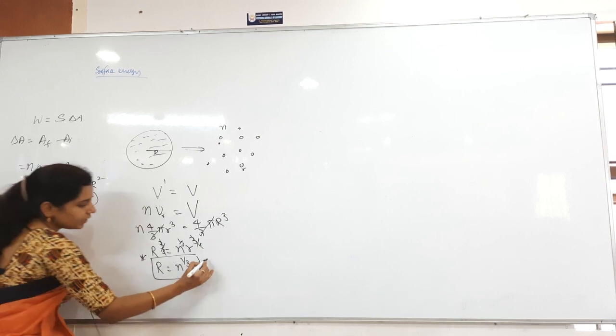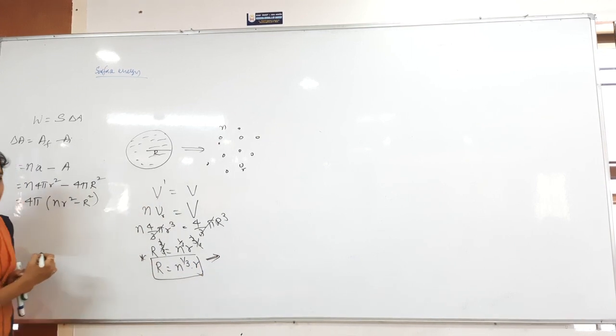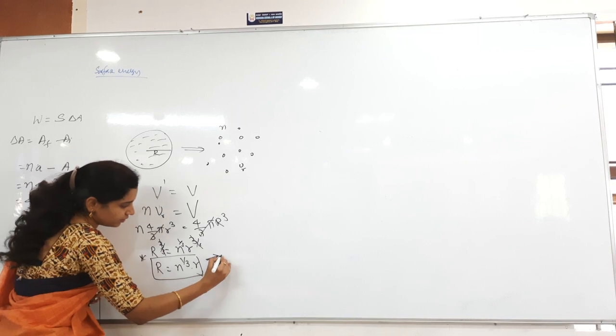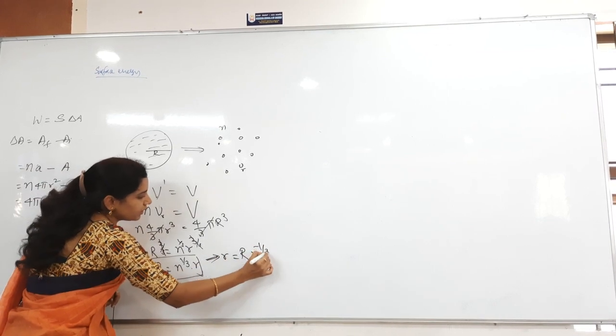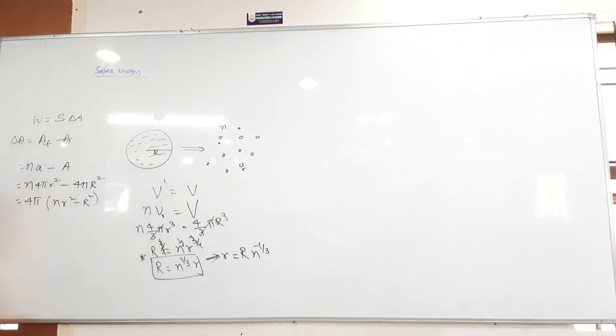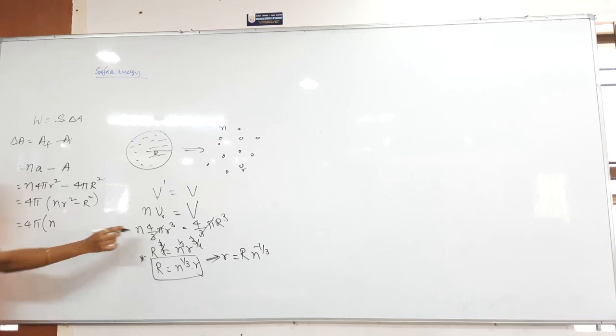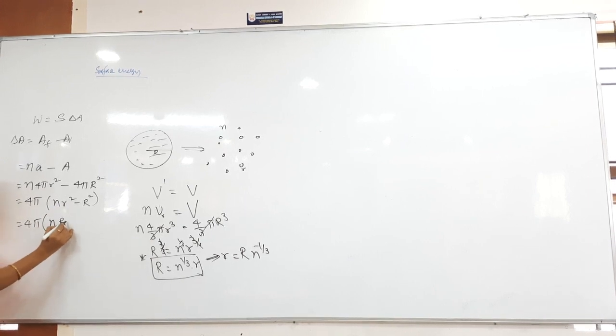So for that, here what can I write? Small r is equal to, from this relation, yes, very good, small r is equal to R into N power minus 1 by 3. Clear? Now here 4 pi into N into, in the place of small r what can I write, nothing but R into N power minus 1 by 3, whole square, minus R square.